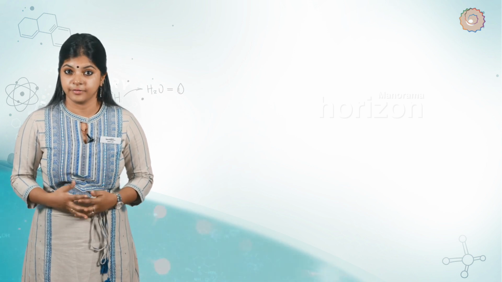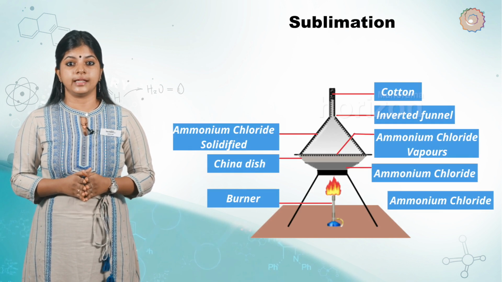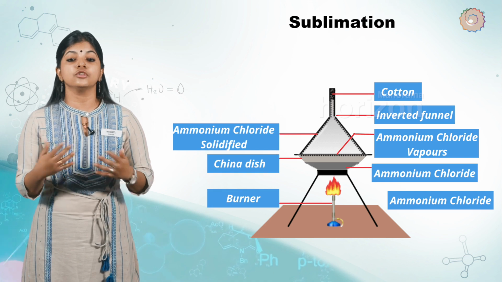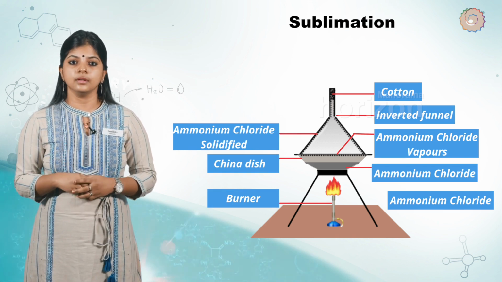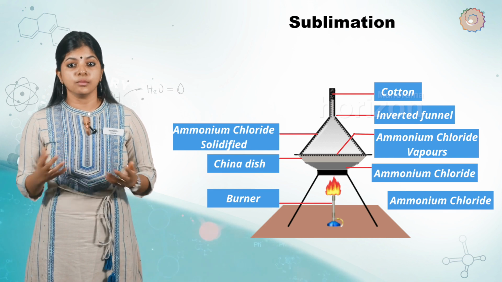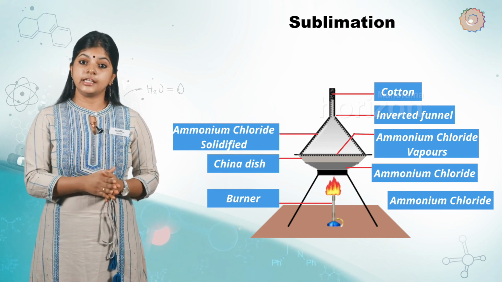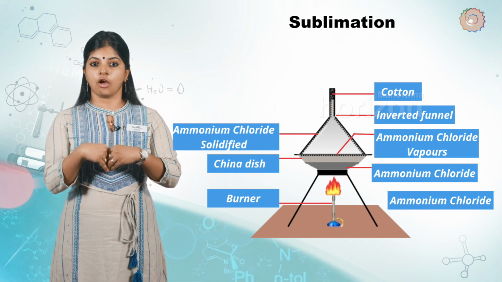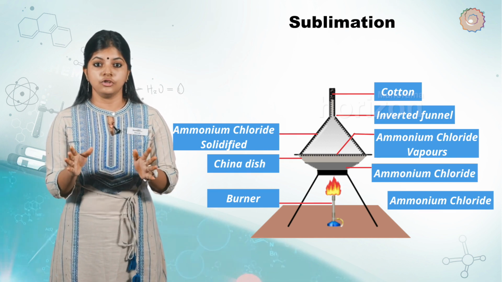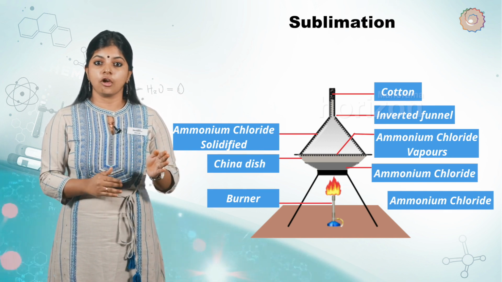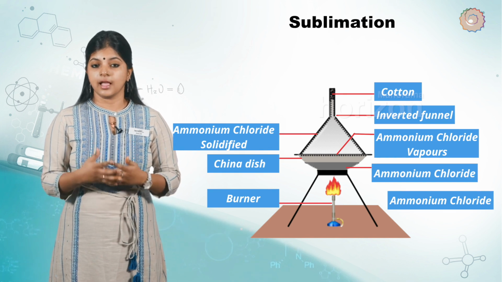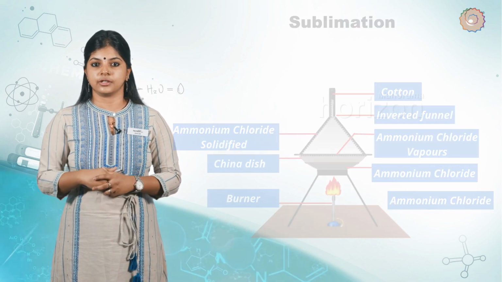So we just saw that substances around us change state from solid to liquid and from liquid to gas on application of heat. But there are some that change directly from solid state to the gaseous state and vice versa without even changing into the liquid state. For example, if solid camphor or ammonium chloride is heated, it changes into vapor state. If the vapors are cooled, it changes back into the solid state. And such a change of state directly from the solid to the gas without changing into the liquid state or vice versa is called sublimation.